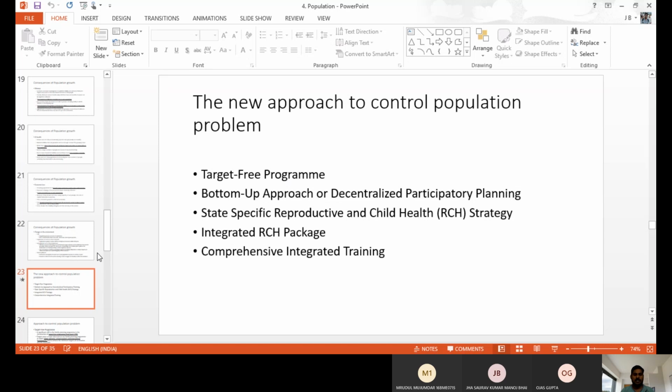Okay, the impact. Next one, approach. So what is the government doing to control overpopulation? The new approach from the government side to control overpopulation: they have different types of approaches, like the target free program, bottom-up approach, decentralized participatory planning, state-specific reproductive and child health care strategy, integrated RCH package, and comprehensive integrated training. We have different types of programs from the government side to control the population. We'll discuss them one by one.